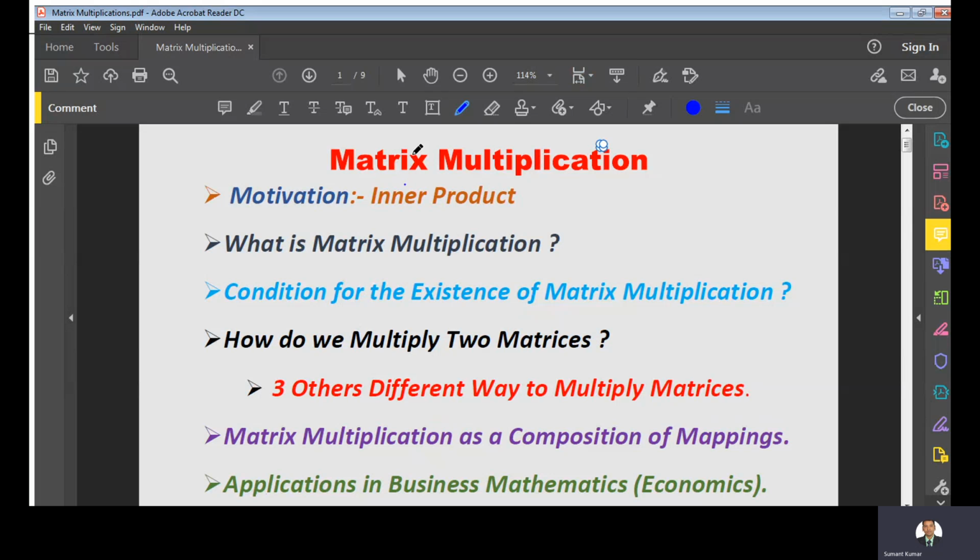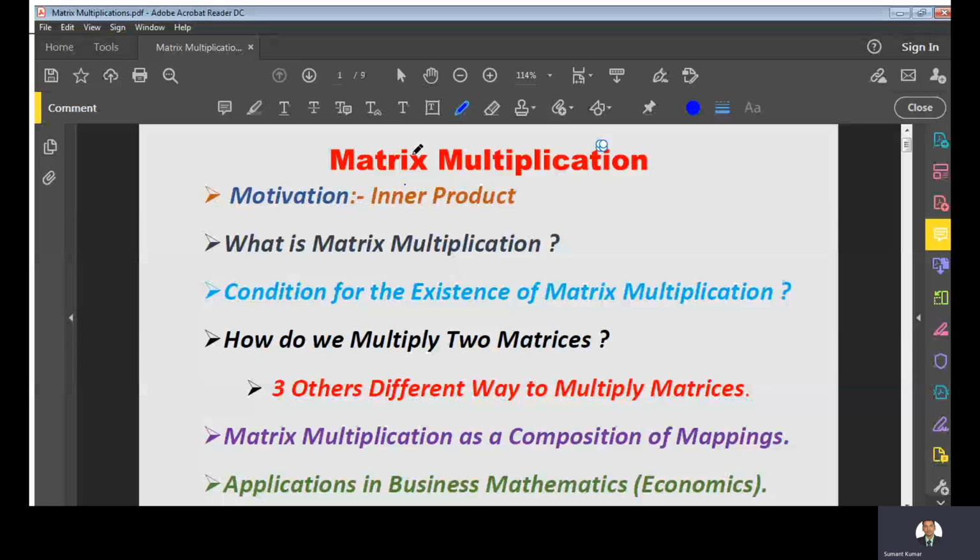And today we are going to learn about matrix multiplication. In this session I will explain every aspect of matrix multiplication. This session is going to be very amazing, so be with us right till the end.